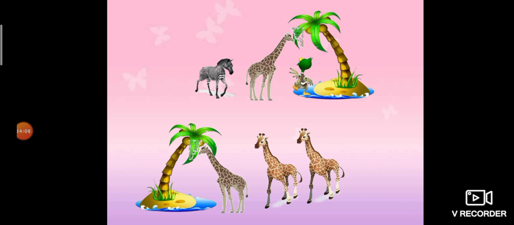Okay, so this variation, that is the long leg, is a variation that happened in that population, and these variations are passed from generation to generation. So after some time, that island or that area may contain only long-legged animals. Okay, there are no short-legged animals. So this is an example of evolution, and this is called the survival of the fittest.